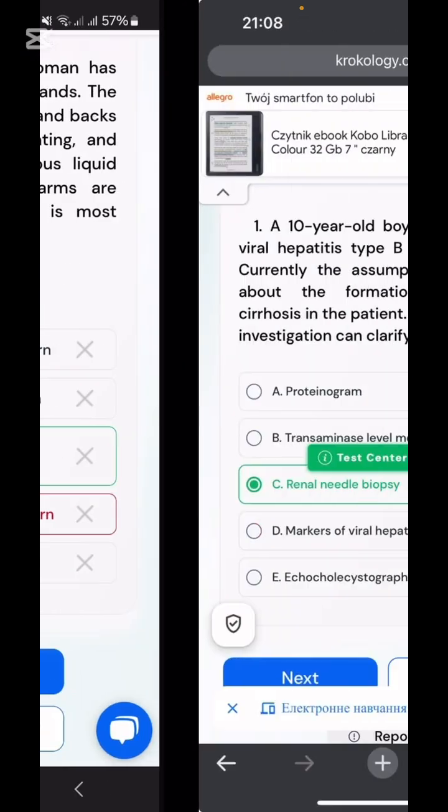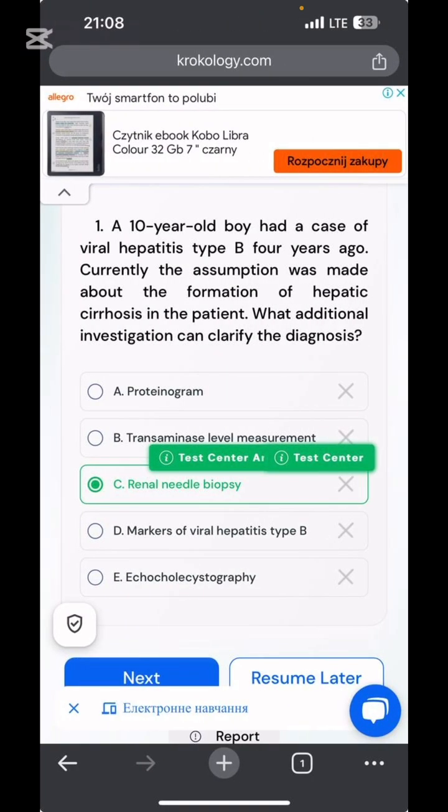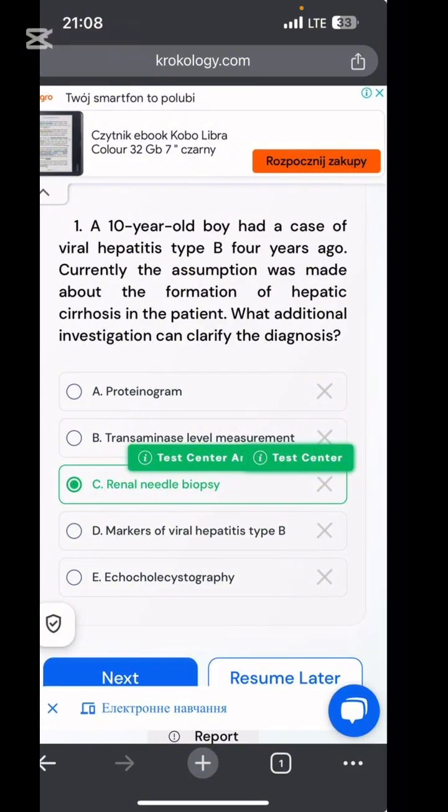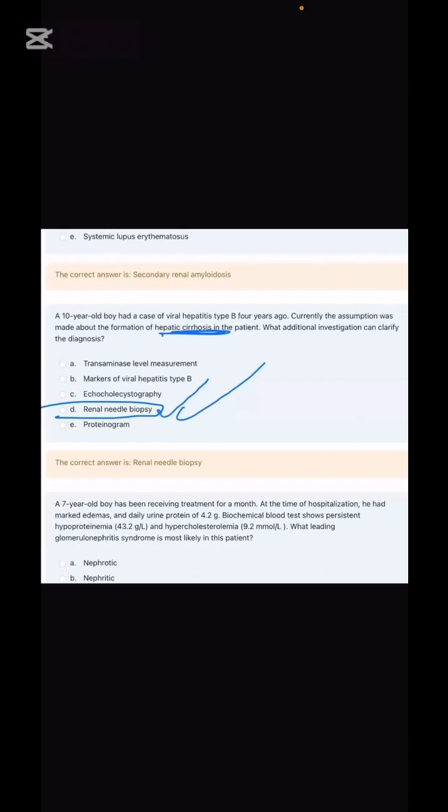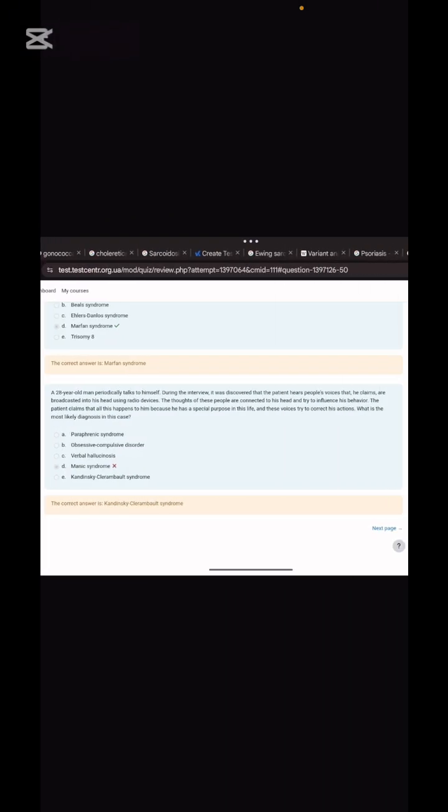My friends sent me these doubts. Remember, in hepatitis type B with hepatic cirrhosis as a complication, the renal system would have been affected, so what will you take? Renal needle biopsy this time. Next is the same question. And Kandinsky syndrome we have done in psychiatry. What is the hallmark here? K for controlled by external forces, and K for Kandinsky.